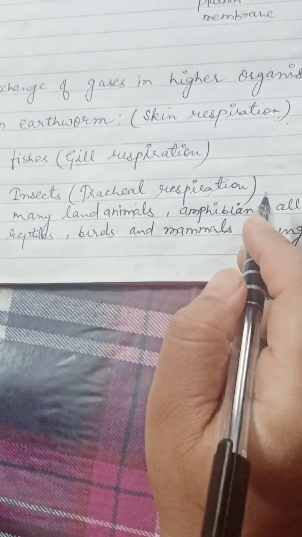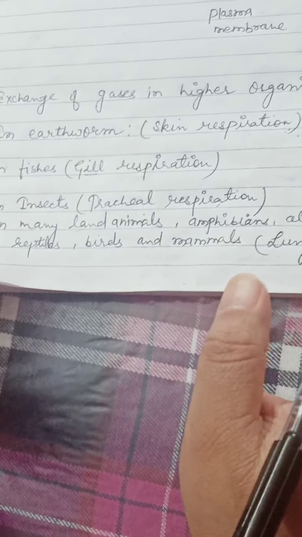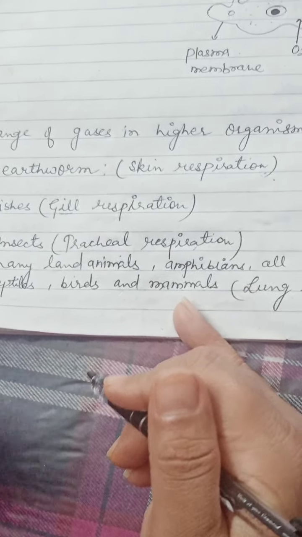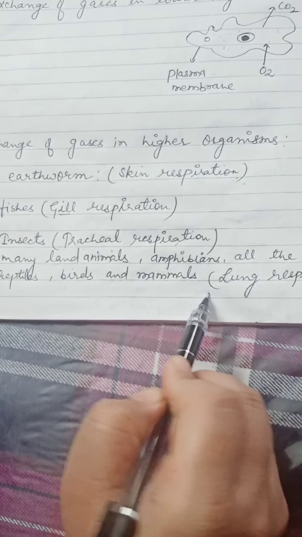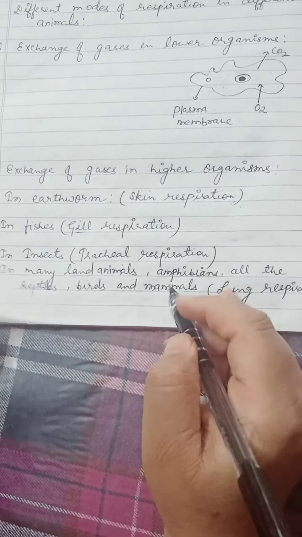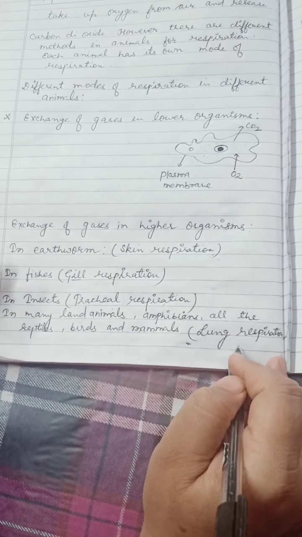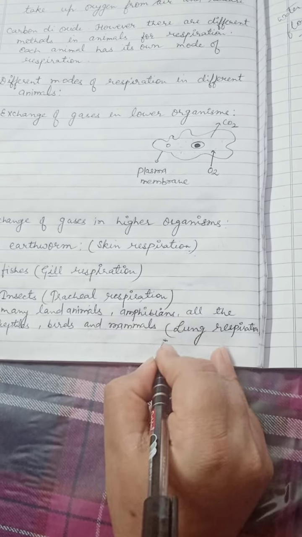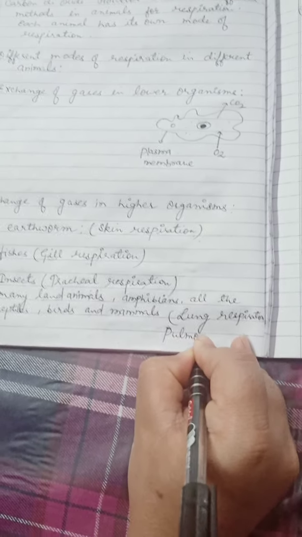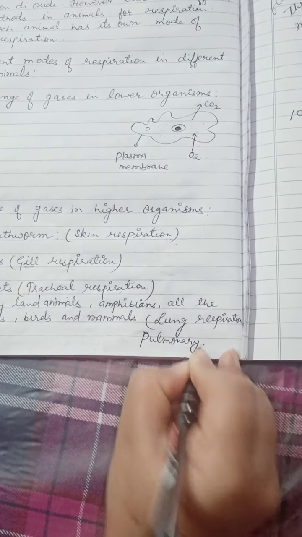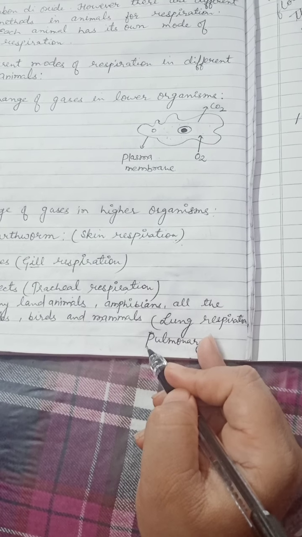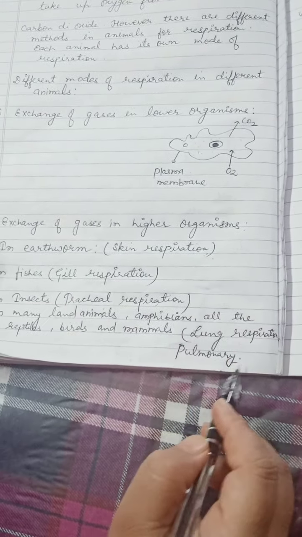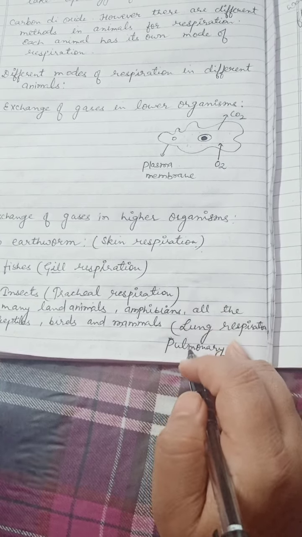In many land animals like some mollusks, slugs, amphibians, and all the reptiles, birds and mammals, the respiratory organs are lungs. That's why lung respiration is also known as pulmonary respiration. In this, the source of oxygen is air, so these are also called air breathers. It occurs with the help of the respiratory system that we will discuss in tomorrow's part.